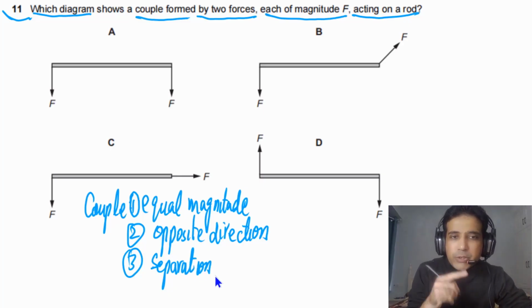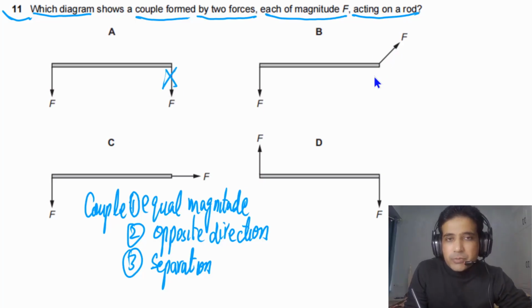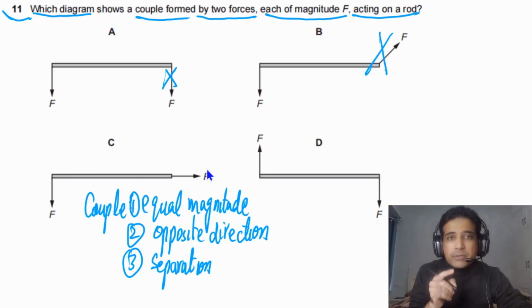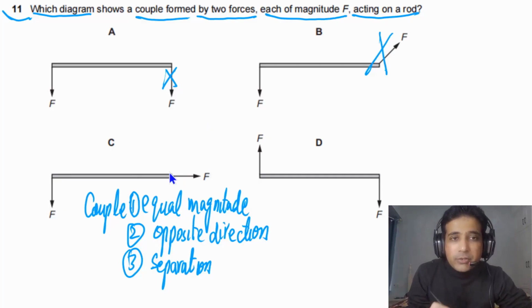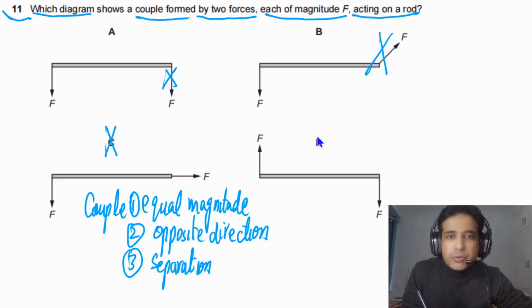So we can use these conditions and we can try to find the answer. The first one is not possible because forces are acting in the same direction. This is not possible because the forces are not in opposite direction, because this force is at an angle, so they are not in opposite directions. This is also not possible because forces are not in opposite directions and there is no separation between the line of action of forces. So this one is the answer.